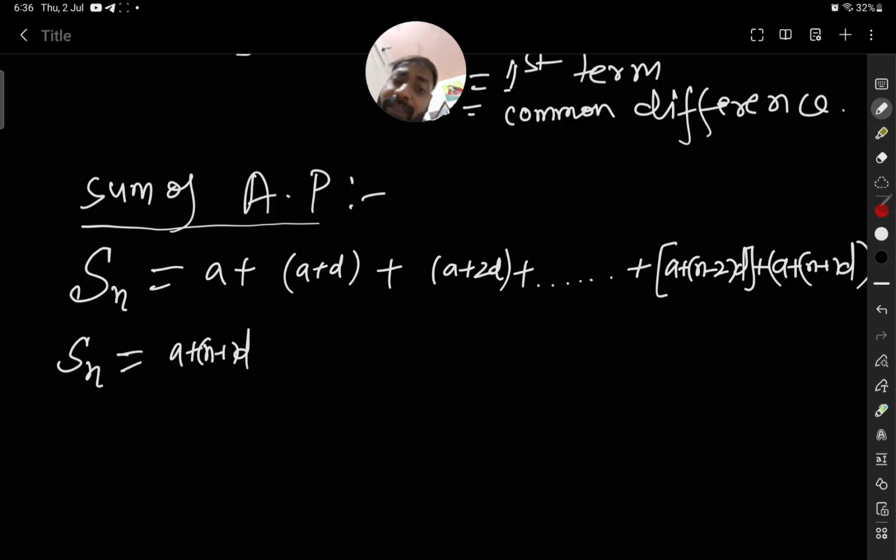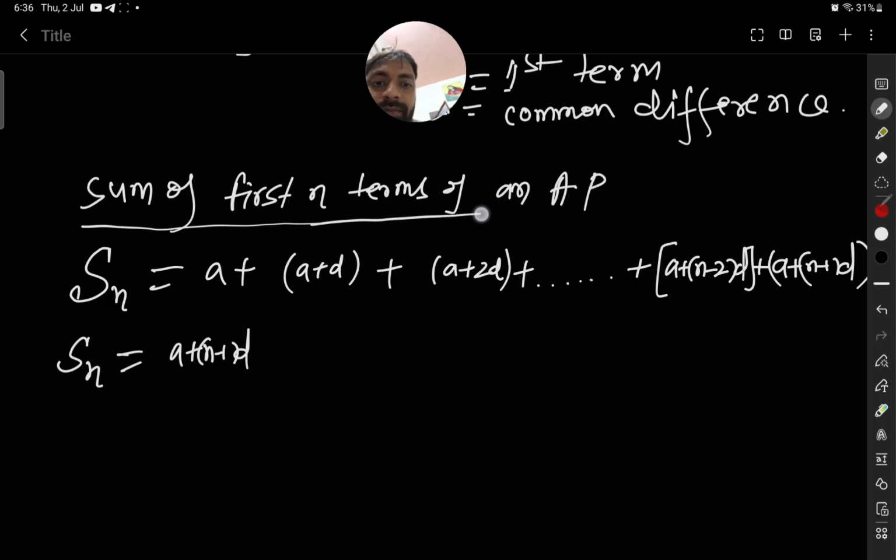We are doing this to derive the formula for the sum of the first n terms of an AP. Below, we will write the first term a as a plus n minus 1 into d, this is the last term, and the second last term as a plus n minus 2 into d. The third last term will be a plus n minus 3 into d.